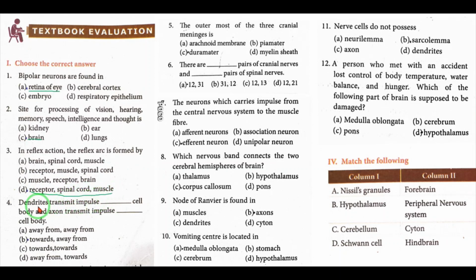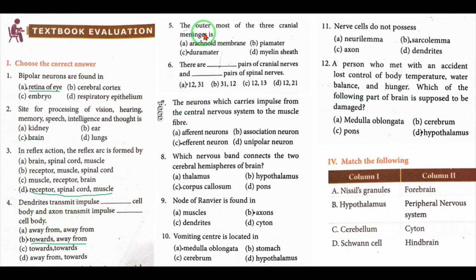Question number 4. Dendrites transmit impulse dash cell body and axon transmit impulse dash cell body. A, away from; B, towards and away from; C, towards and towards; D, away from, towards. Correct answer is B, towards and away from. Dendrites transmit impulse towards the cell body and axon transmits impulse away from the cell body.